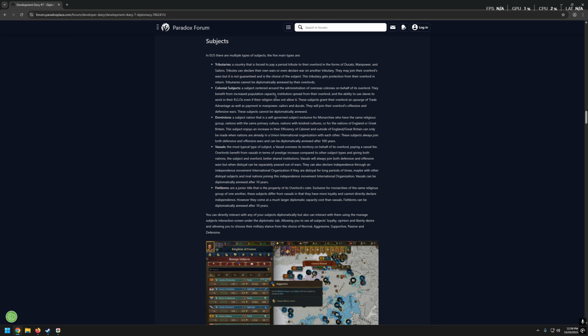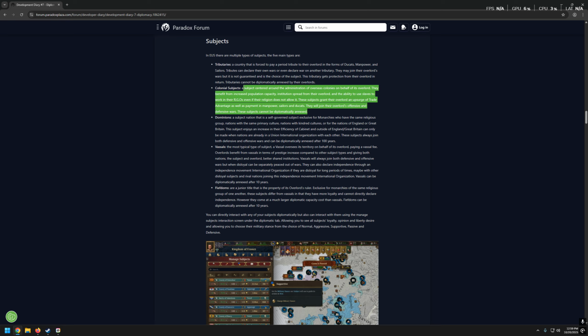Okay, so the second subject is colonial subjects. A subject centered around the administration of overseas colonies on behalf of its overlord. They benefit from increased population capacity, institutions spread from their overlord, and the ability to use slaves to work in their RGOs even if their religion does not allow it. These subjects grant their overlord an upsurge of trade advantage as well as payment in manpower, sailors, and ducats. They will join their overlord's offensive and defensive wars. These subjects cannot be diplomatically annexed.